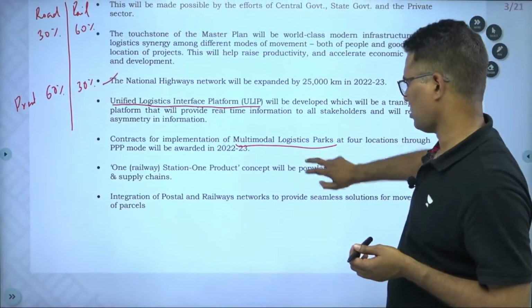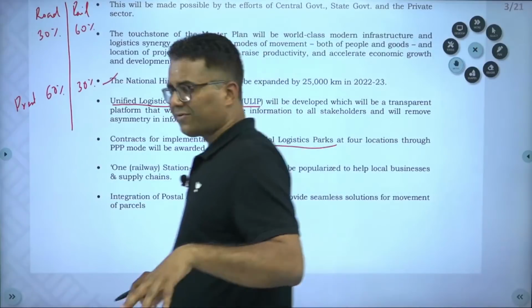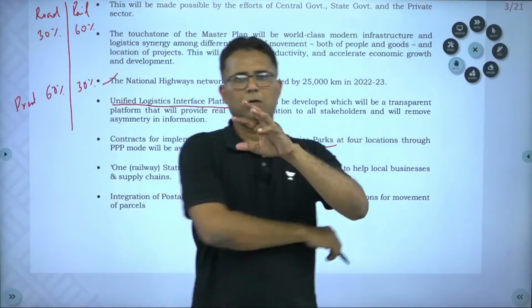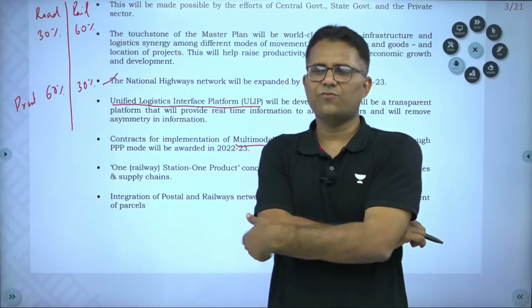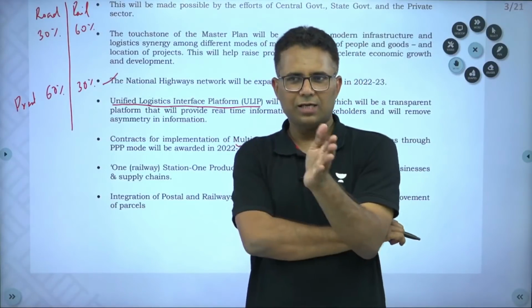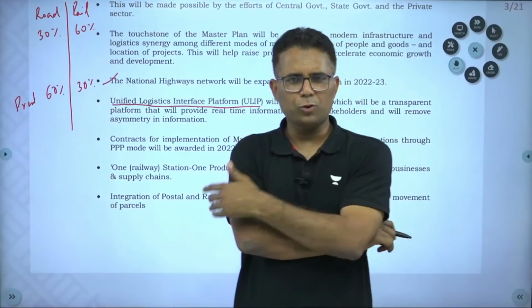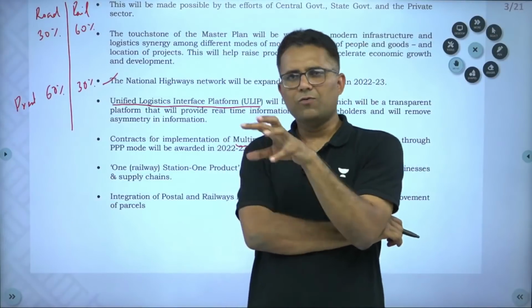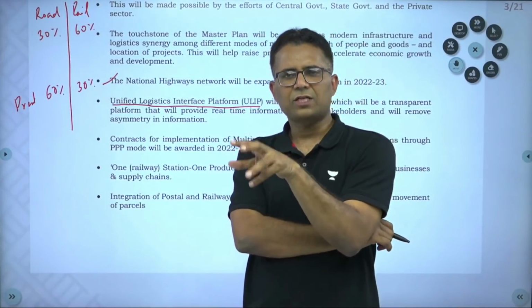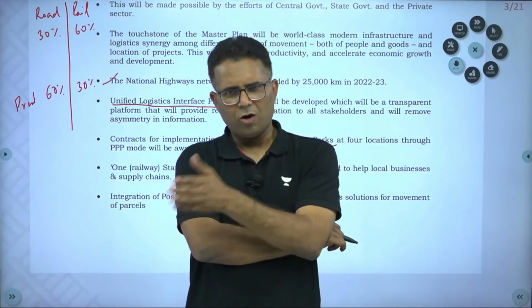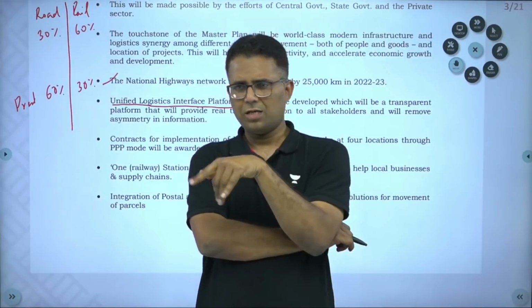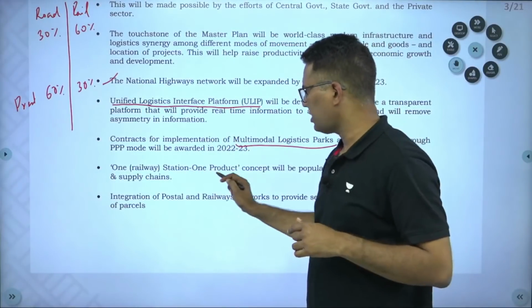We have seen one district, one product. Have you heard of this scheme? It is under formalization of micro food processing enterprises. In one district, we are giving emphasis on one product so that it becomes export competitive. On that same model, now government is saying one station, one product.